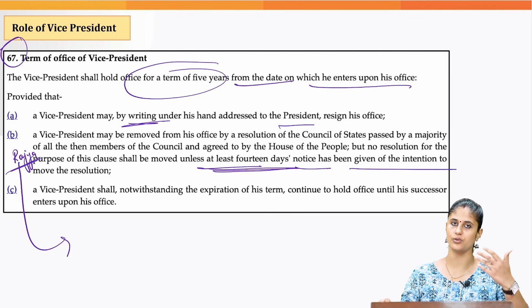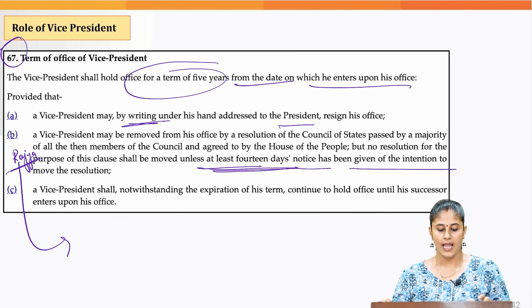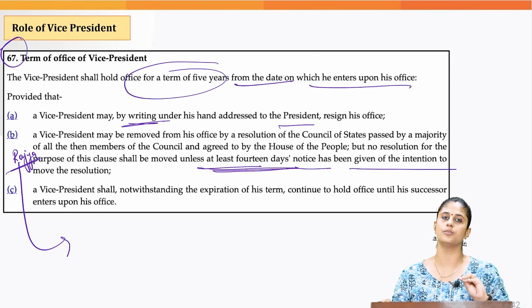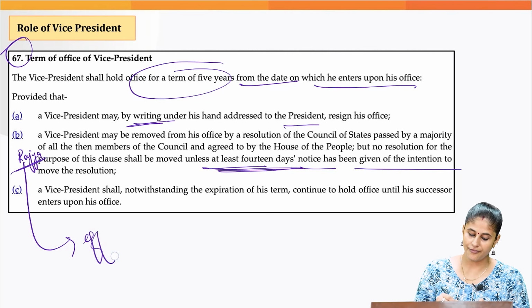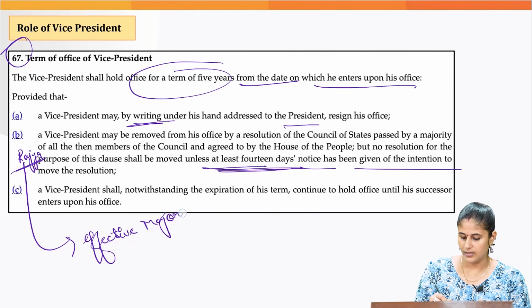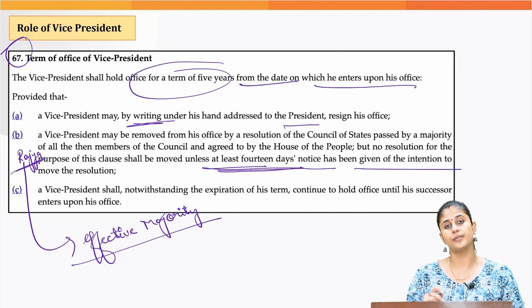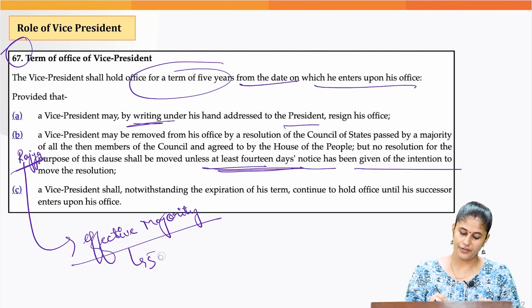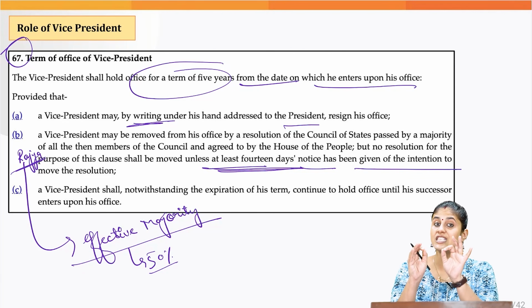Okay, in this regard, we are going to introduce this particular motion. And the Vice President would be considered removed only when such a motion is passed by effective majority when it comes to the Rajya Sabha. Can anybody tell me what you understand by effective majority? Effective majority basically refers to 50% of the effective strength of the house.